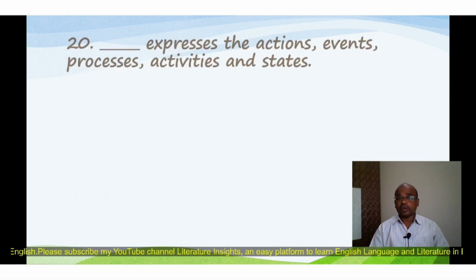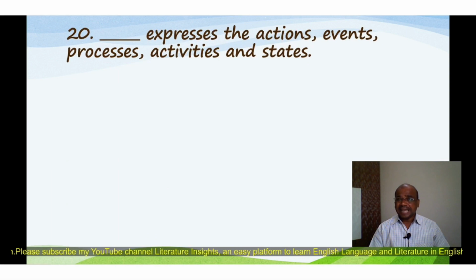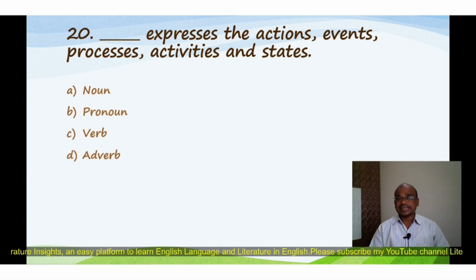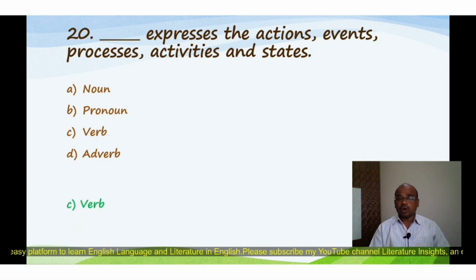Then question number 20: Which word class expresses actions, events, processes, activities and states? You have to identify the word class. The four options are: A. Noun, B. Pronoun, C. Verb, D. Adverb, and the correct option is verb. Verb expresses actions, events, processes, activities and states.